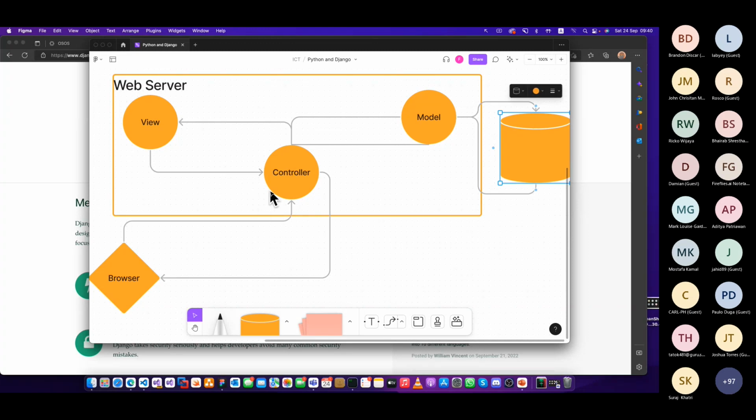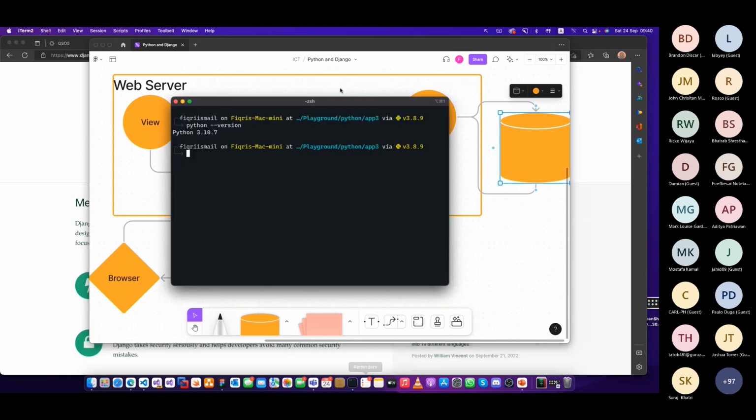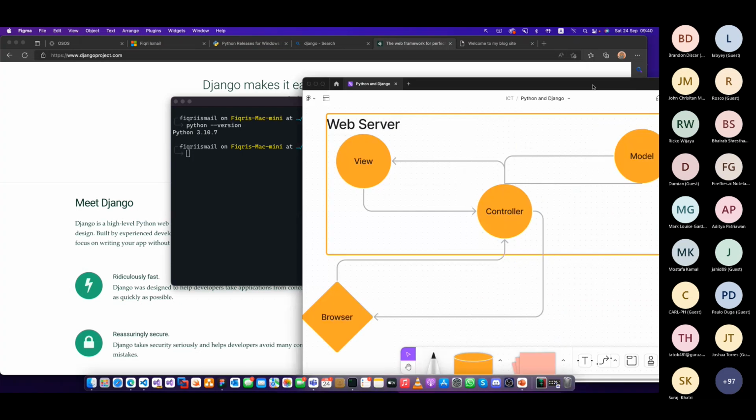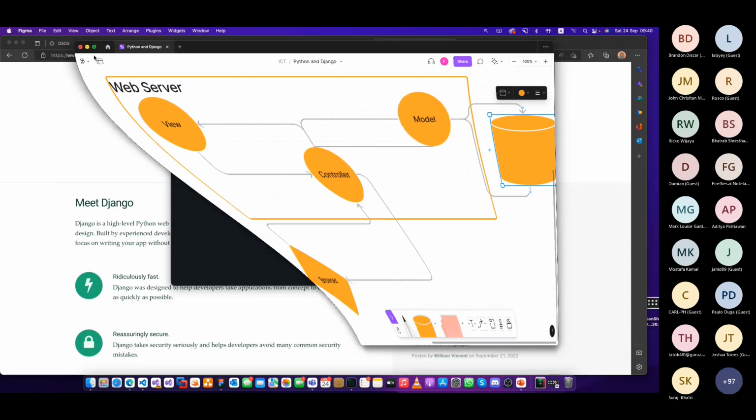We are going to use this pattern today, right? That's a small introduction to model view controller. So this is the website we're going to build. Let me go to my, I'll just put it away here.